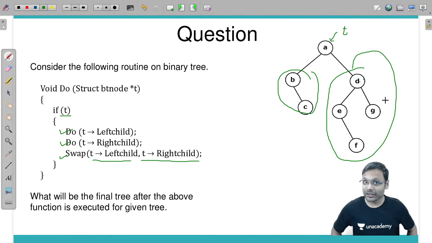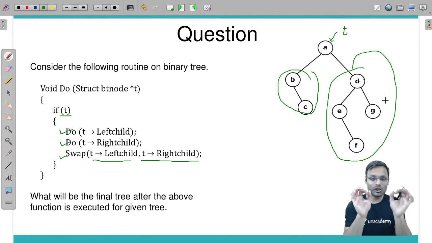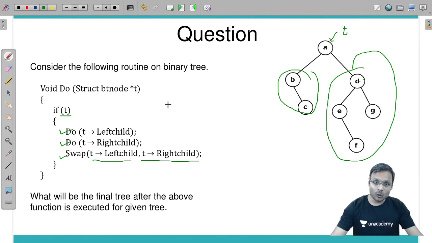Got it? Now this particular function looks like a post order traversal. Is that so or not? Isn't this a post order traversal?